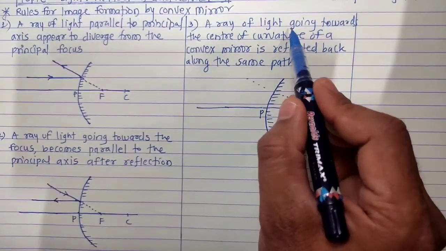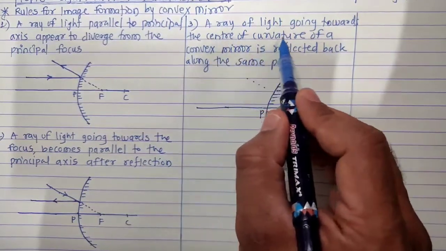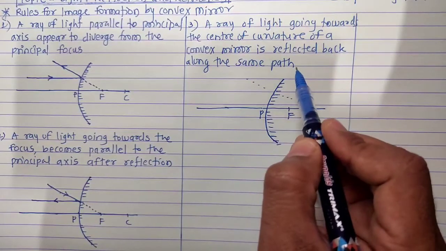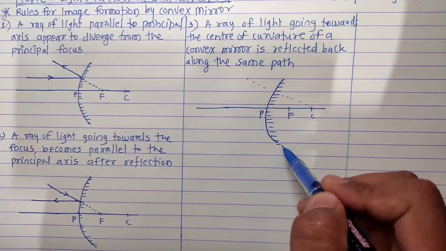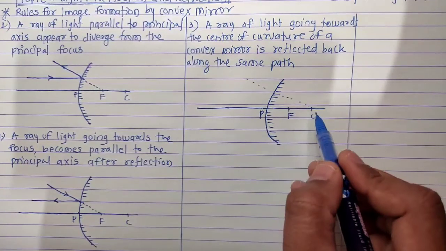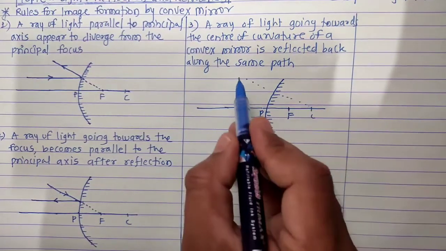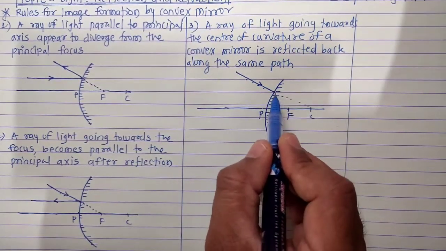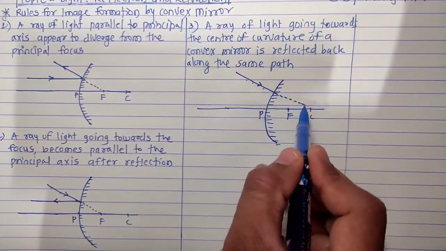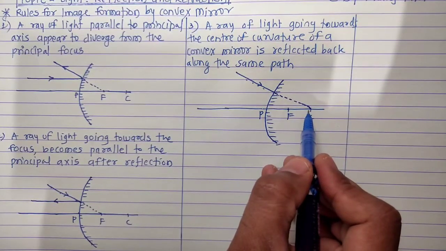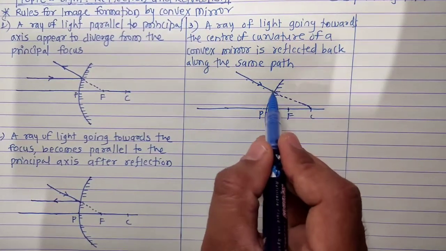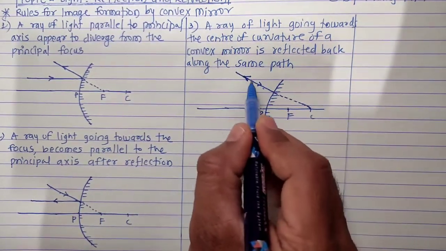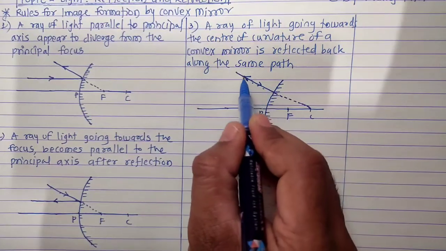A ray of light going towards the center of curvature of a convex mirror is reflected back along the same path. Now here you can see the convex mirror is there, here focus F is there, and here center of curvature C. Now if the incident ray is incident in this way, such that if it is produced behind the mirror, it will meet at C, that is center of curvature. Then after reflection, this ray will reflect in the same path. So this one is incident ray and same is a reflected ray.